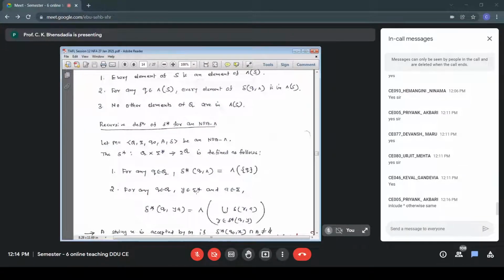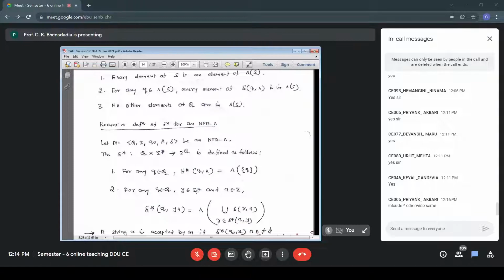Suppose I want to find out which states I can visit from capital P on, for example, small a. And my transition diagram is something like this. Capital P, on small a, I can go to capital Q. And then from Q on null, I can go to R. From R on null, I can go to S, for example. Then my null closure of this Q will be Q itself, and whichever states I can go to, because I want to find out which states I can visit on small a.